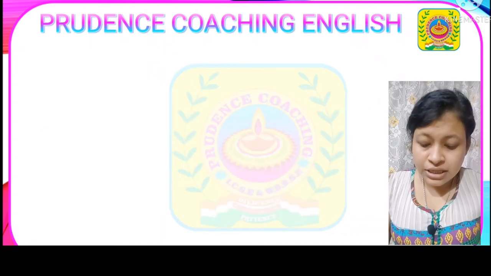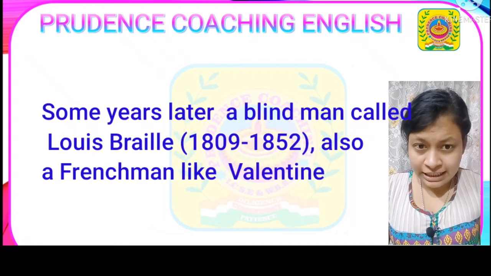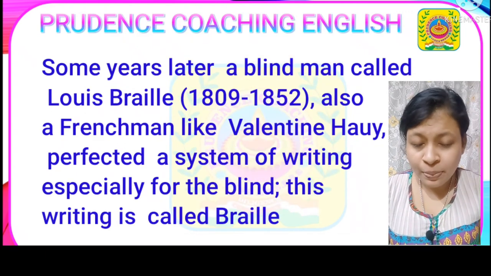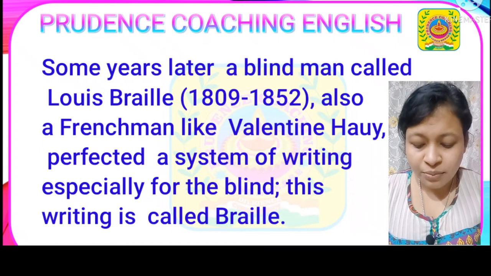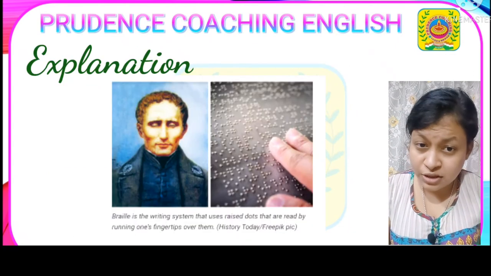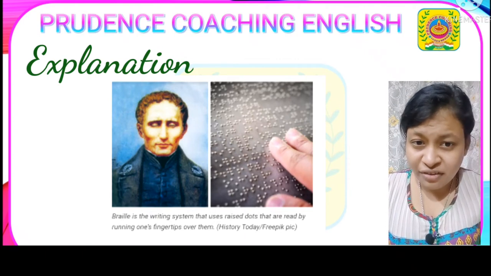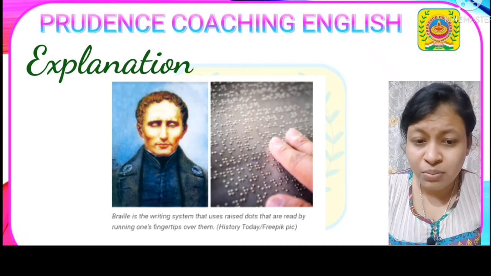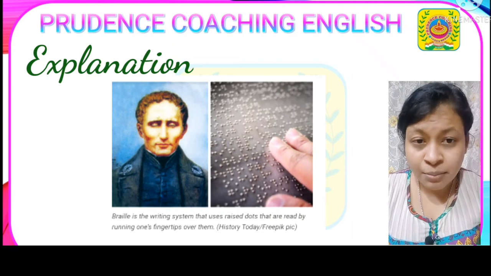Next paragraph. Some years later, a blind man called Louis Braille, who was born in 1809 and died in 1852, also a Frenchman like Valentine Haüy, perfected a system of writing, especially for the blind. This writing is called Braille. So we get to know from this paragraph, a blind man whose name was Louis Braille. He was also a Frenchman like Valentine Haüy, perfected a system, means came up with a system of writing, especially made for blind people. And this particular writing was named after his surname, that is Braille.